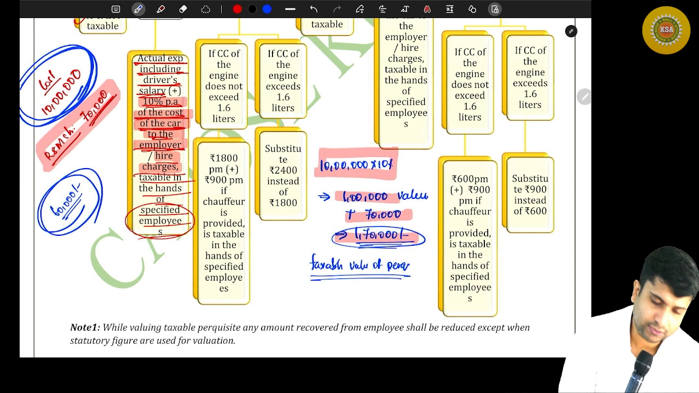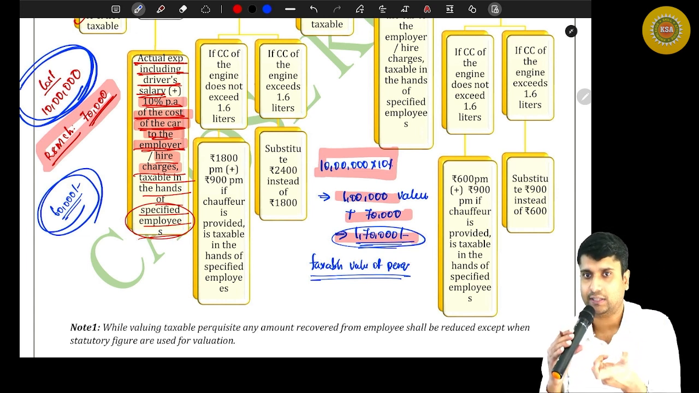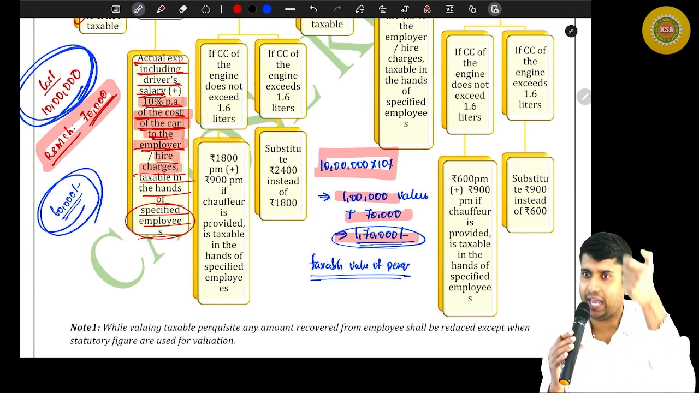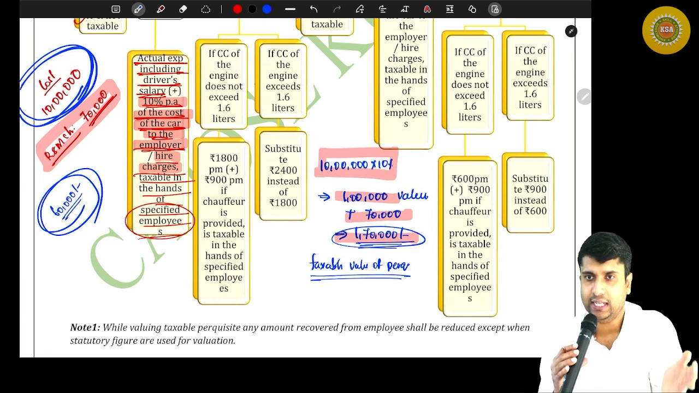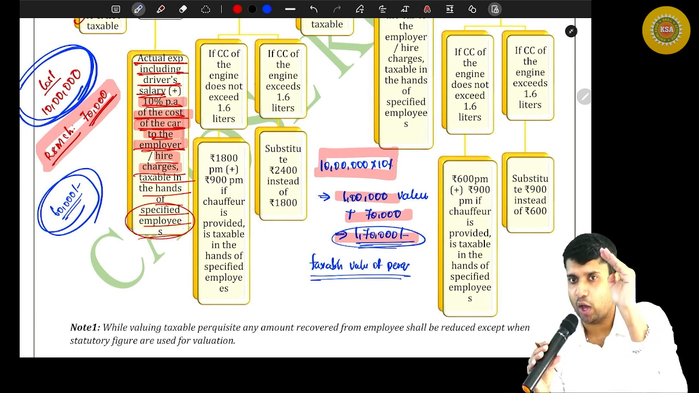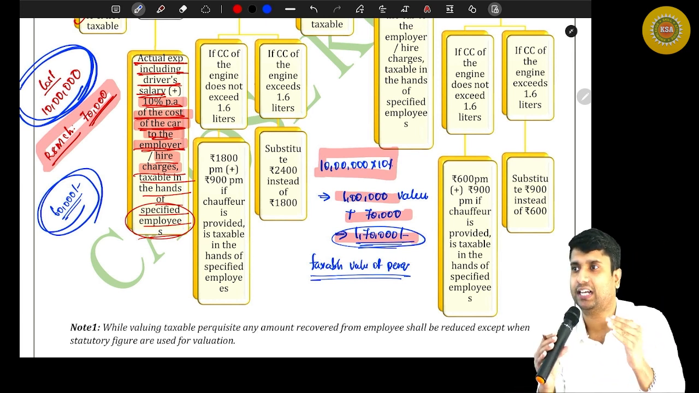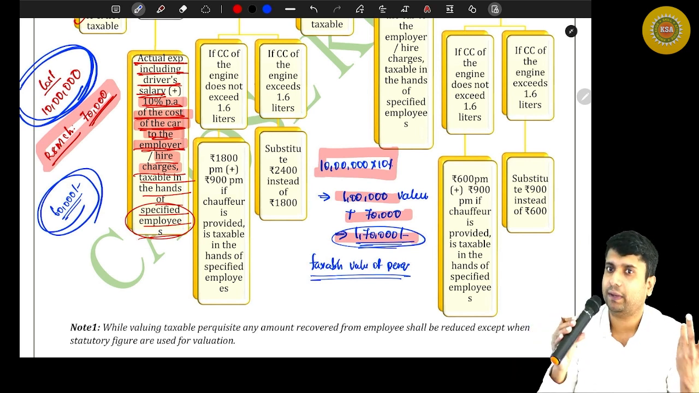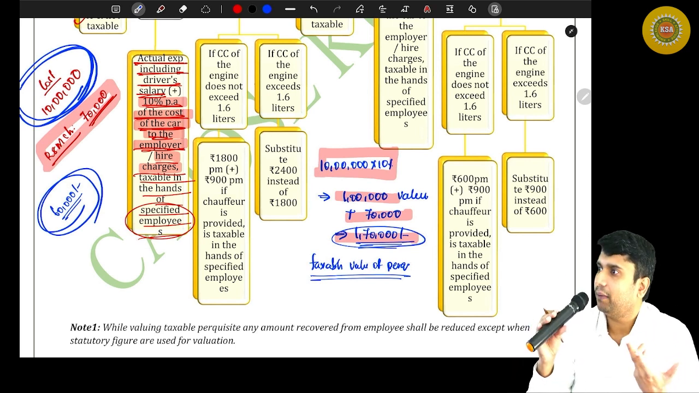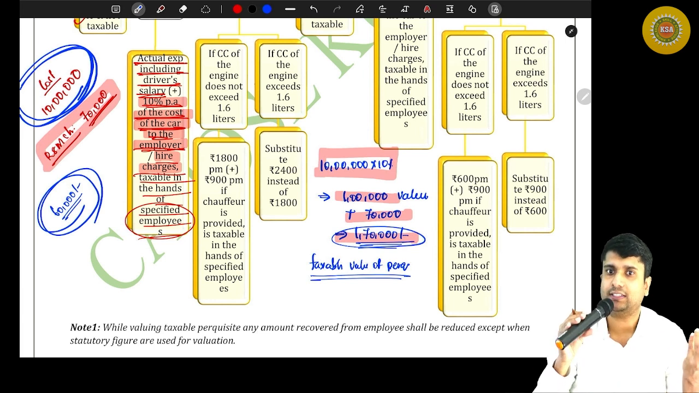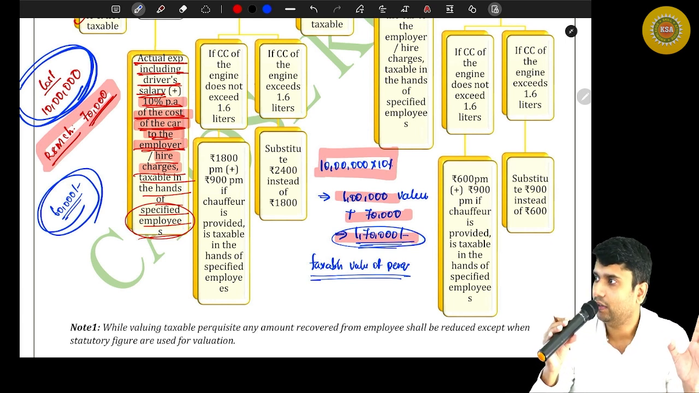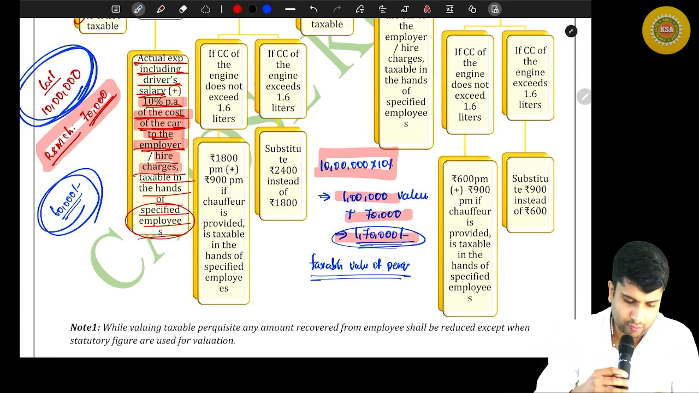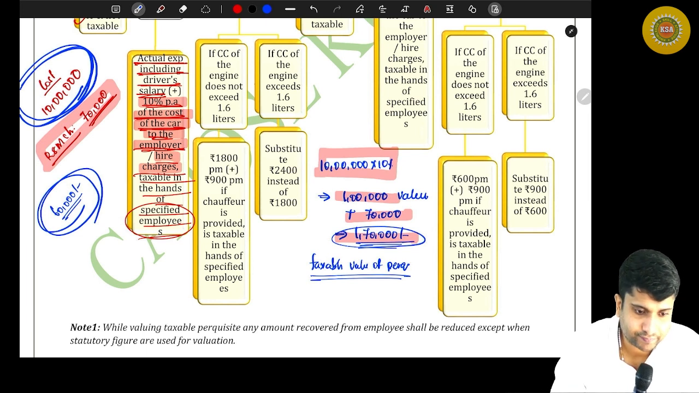Full 60,000. If the car is taken on rent and the annual rent paid by the employer is 60,000 and the car is given to the employee for the whole year, then that entire hire charge paid by the employer shall be the taxable value of perquisite in the hands of the employee. Don't apply 10% and all. Are you with me? All right. Hope you understood.